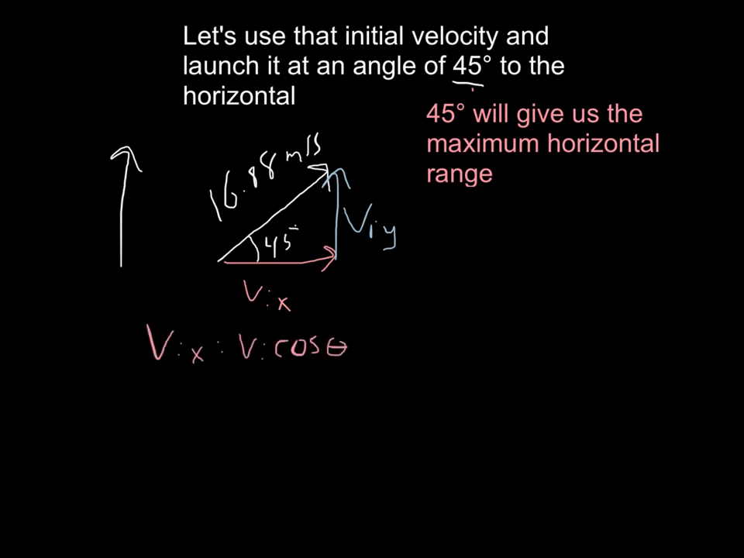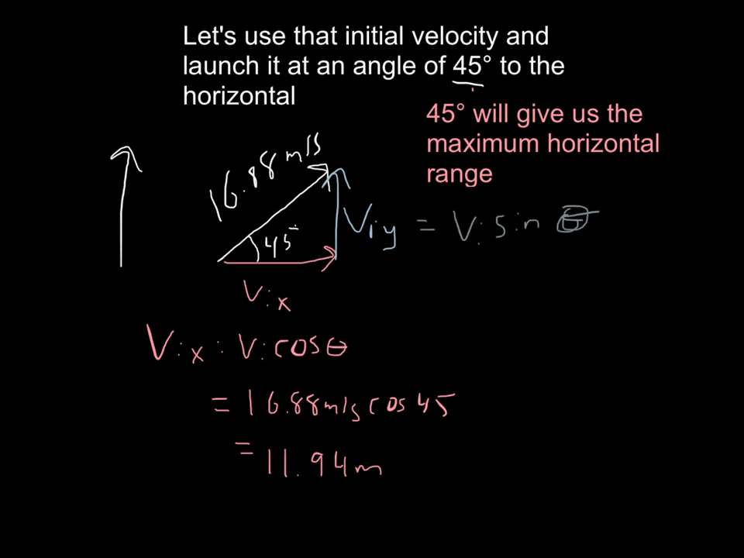Since my VI in the x is my adjacent side, I'm going to use cosine. So I have 16.88 meters per second times cosine 45, which gives me a velocity of 11.94 meters per second. So if I do the same thing with the y, except I'm going to use the sine function instead of the cosine function.